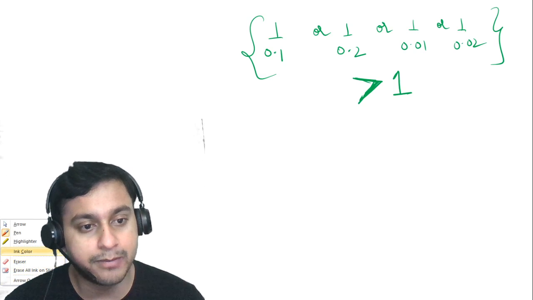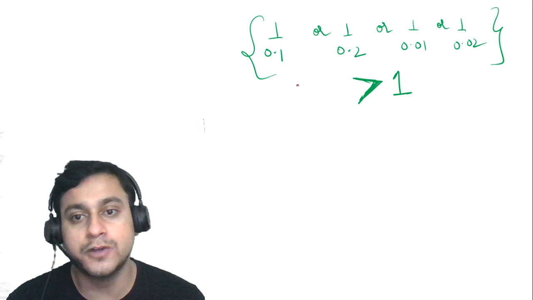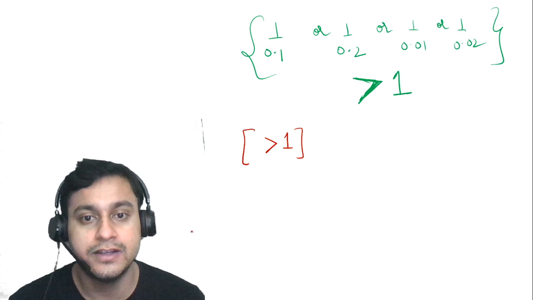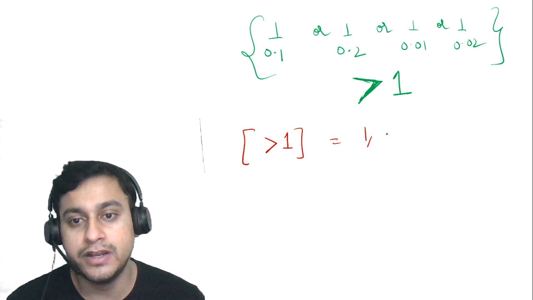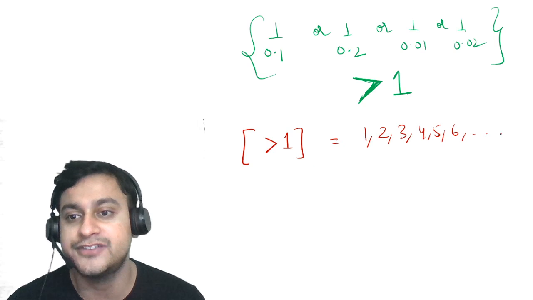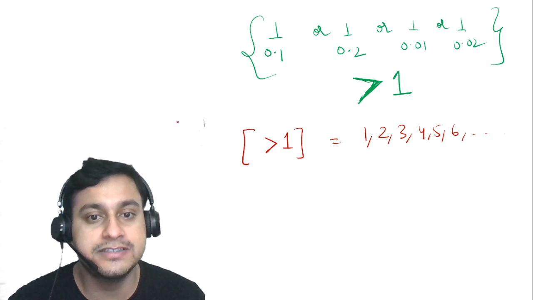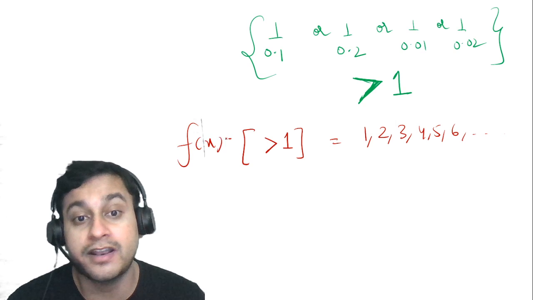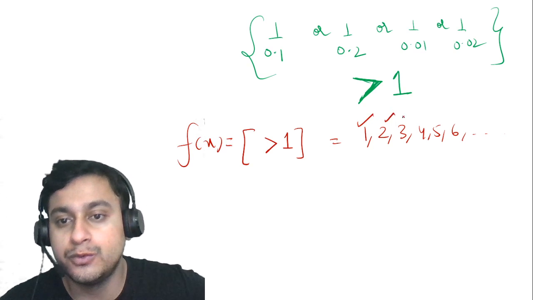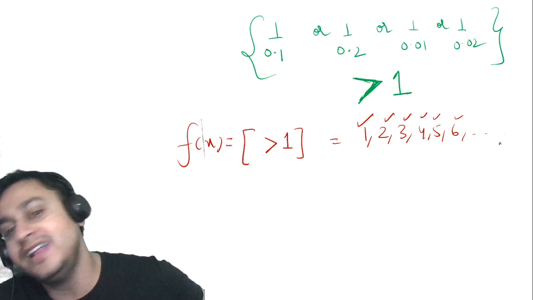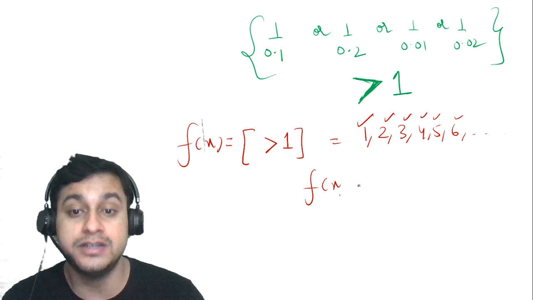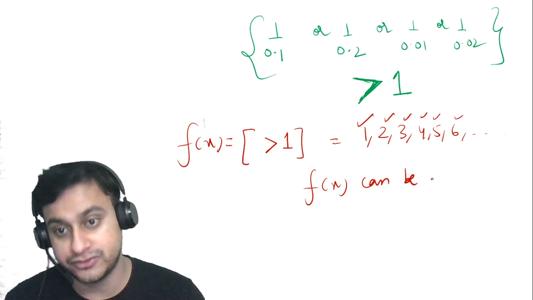Now the best part about this is, if you take the box of these numbers, box of anything which is more than 1 will be what? It can be 1, it can be 2, it can be 3, it can be 4, it can be 5, it can be 6, and so on. And obviously they have asked us the value of f of x, that is the range they are asking. So f of x is achieving 1, 2, 3, 4, 5, 6, and so on. That means f of x is actually achieving all natural numbers. f of x can be all naturals.